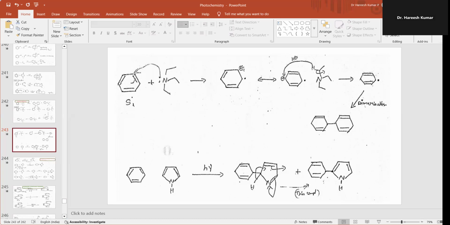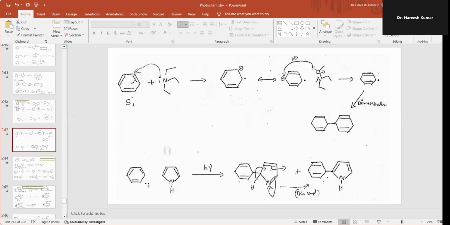Then this anion forms a double bond here, and this double bond can sit as an anion. At this stage, this anion captures the proton, and this bond pair is forming. So now the obtained one is a tetrahydro radical. This tetrahydro radical undergoes dimerization, forming a tetrahydrobiphenyl compound.